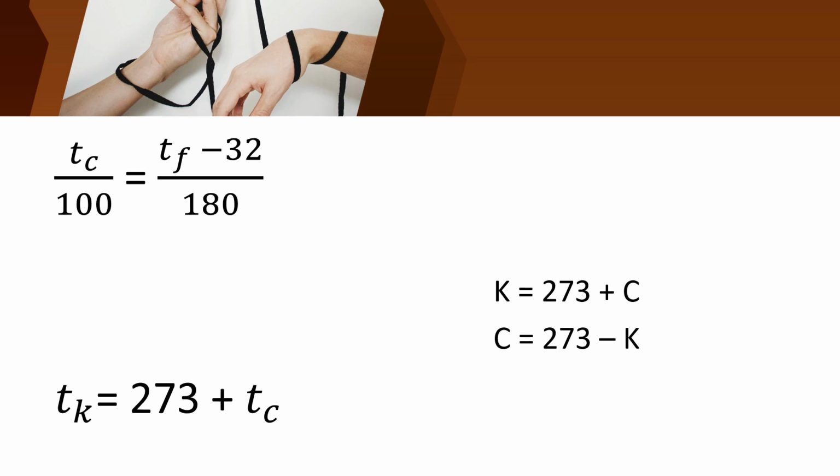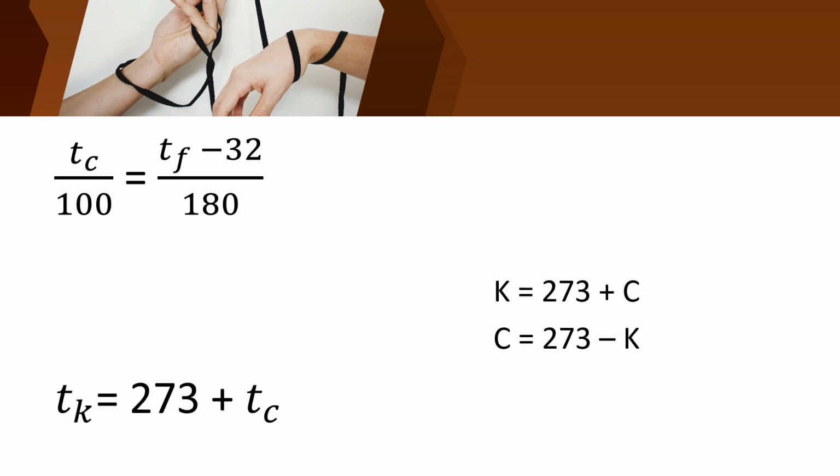Only in the Kelvin scale there will be no negative readings. So we call the temperature measured using the Kelvin scale absolute temperature. And what is the lowest reading of the Kelvin scale? 0 Kelvin. Okay children, 0 Kelvin is the lowest reading on the Kelvin scale.